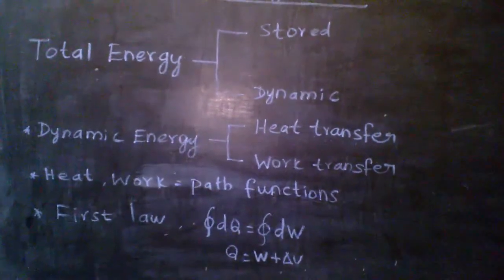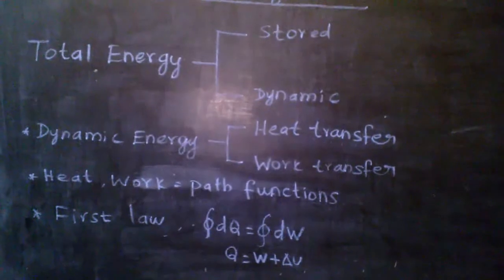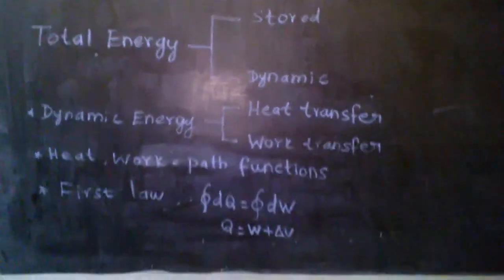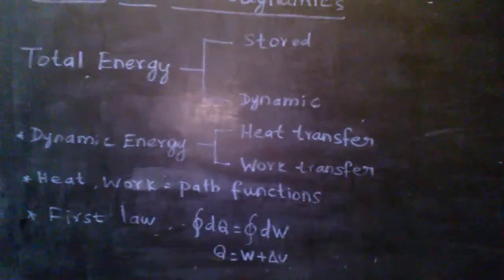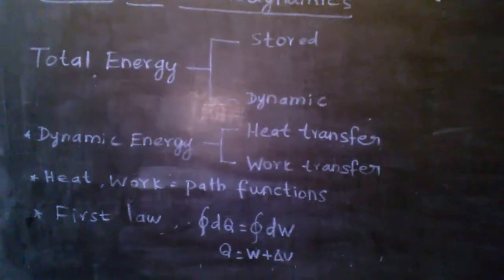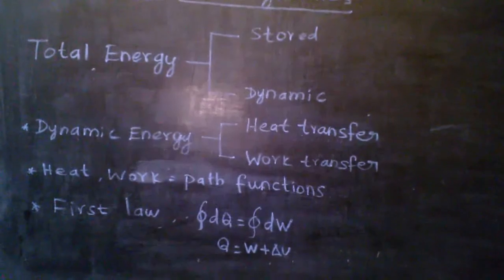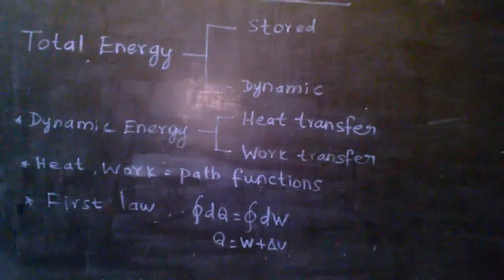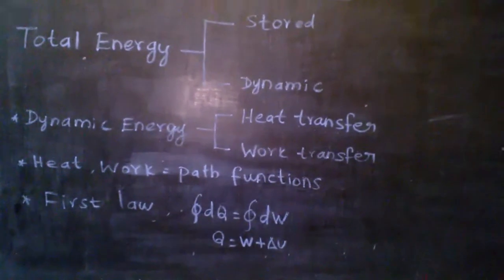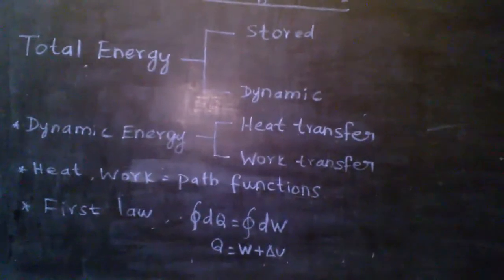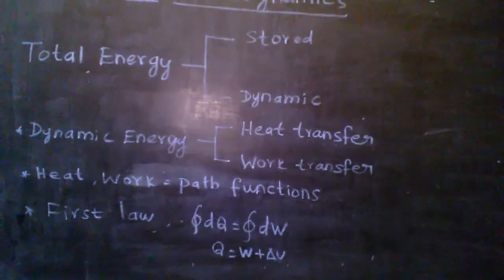In the point function, only the initial state and the final state are important. That is the point function. For example, if we consider the change in volume, meaning final volume minus initial volume, the states are the important thing. The path is not important in that case. Here the path is very much important, that is in heat and work.